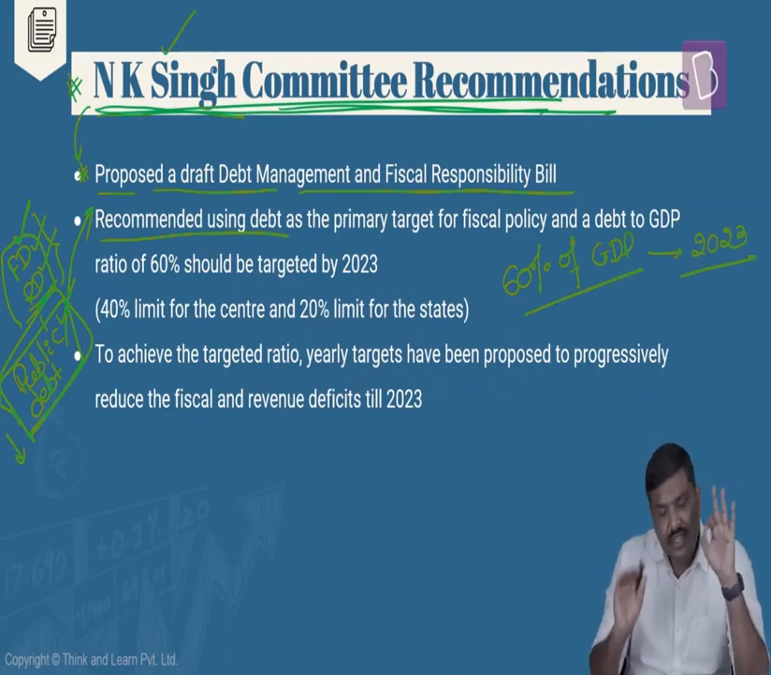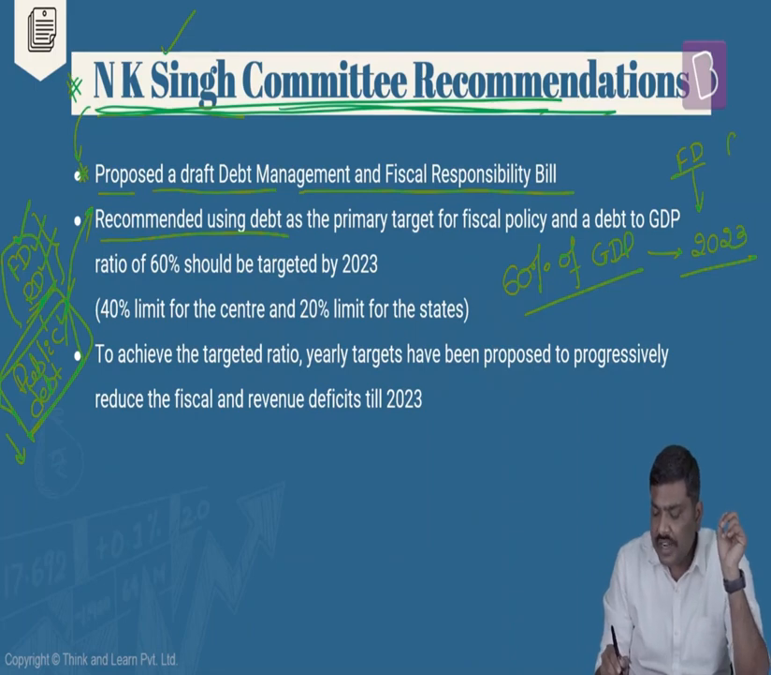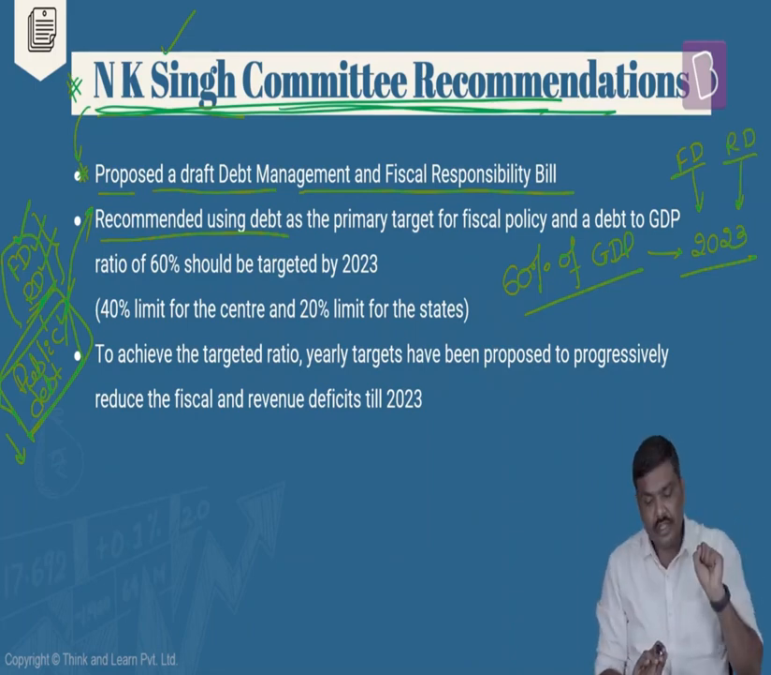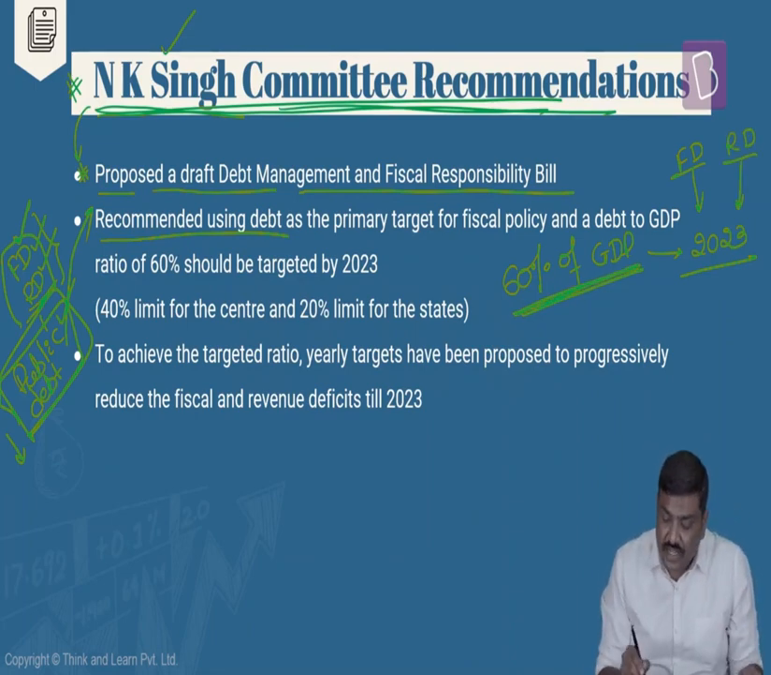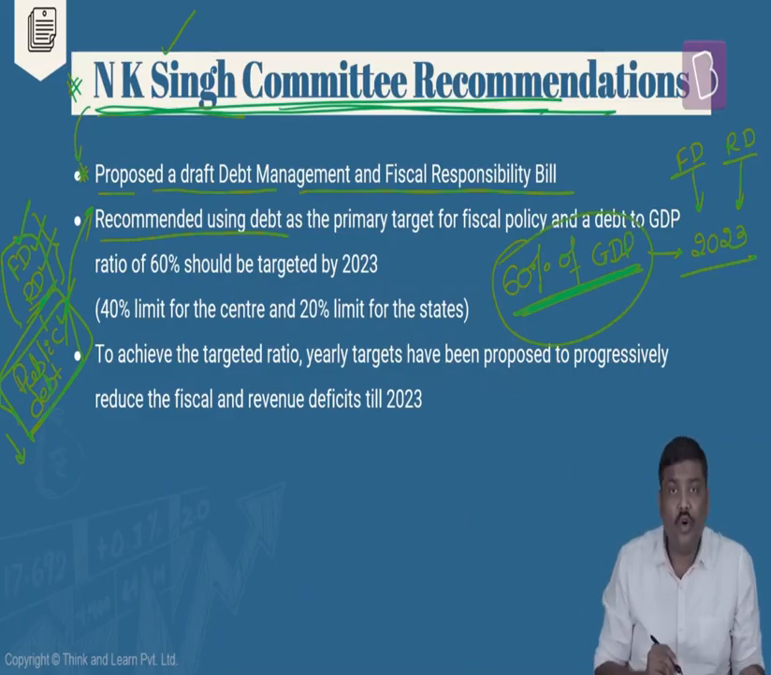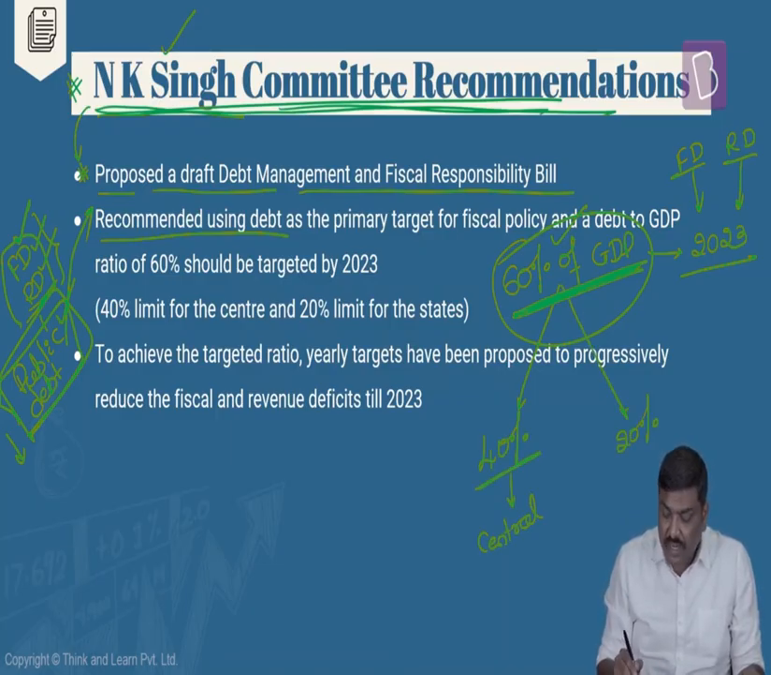Now please be very careful. The committee has given a recommendation for reducing fiscal deficit by 2023. It has given a recommendation to reduce revenue deficit by 2023. They have given recommendations for that. But in addition to this, the committee has recommended that apart from the fiscal deficit and revenue deficit, we should also focus on and make this public debt a priority and reduce the public debt to 60% of GDP. Out of this 60% of GDP, 40% of GDP essentially will be the target for the central government, and the remaining 20% will be the target for the state governments.